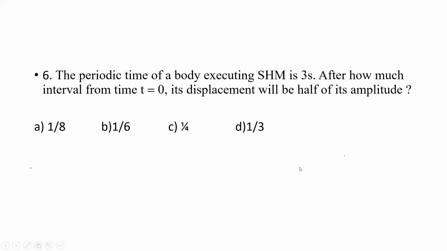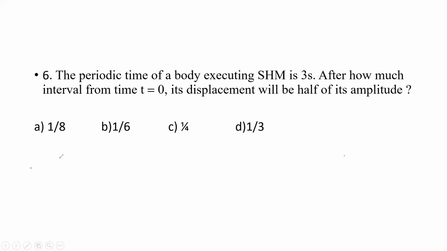Next question. The periodic time of a body executing SHM is 3 seconds. After how much interval from the time t is equal to 0 will its displacement be half of its amplitude? So the time period is given as 3 seconds, and we need to calculate at what time the displacement will be half of its amplitude.